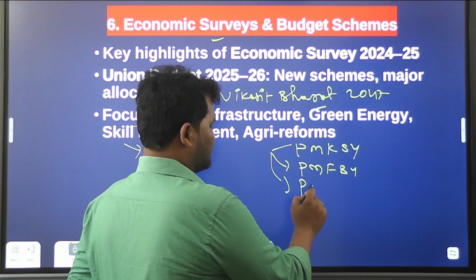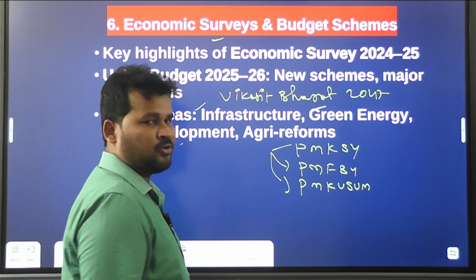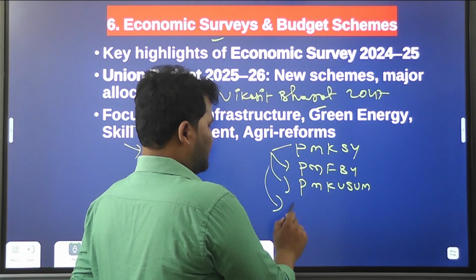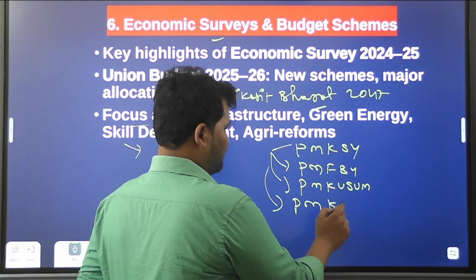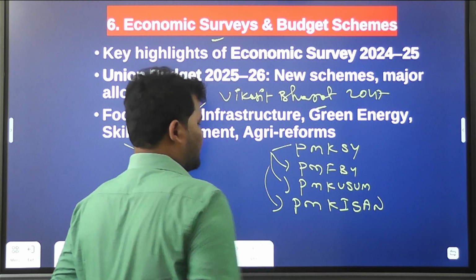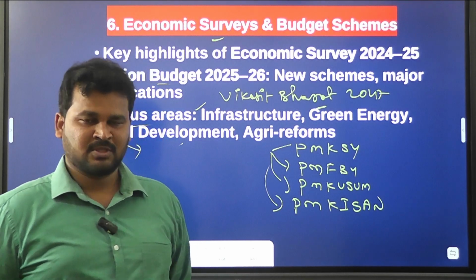We also have Pradhan Mantri Kusum, the solar scheme, and PM Kisan, an investment support scheme.